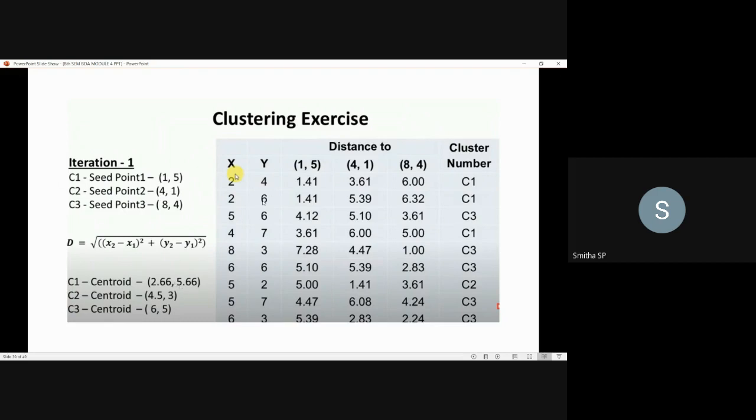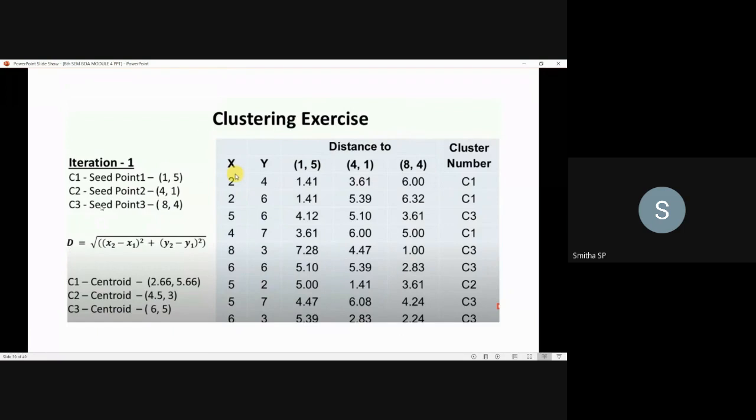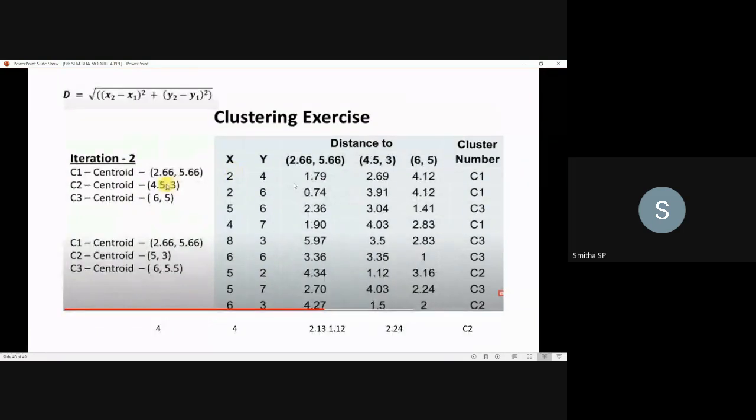Now, taking these data sets, compute the distance for the new centroids. Likewise, what I did here, by using this Euclidean distance formula, now calculate the distance. So the square root of (2.66 minus 2) whole square plus (5.66 minus 4) whole square. You will get a value 1.79. Likewise, you have to calculate for each of the data points here.